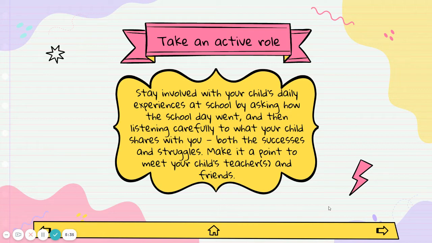And then make it a point really to meet your child's teacher, reach out, send an email, anything like that, along with your child's friends, asking who are they with and what they do at lunch and what did they play today and things like that.